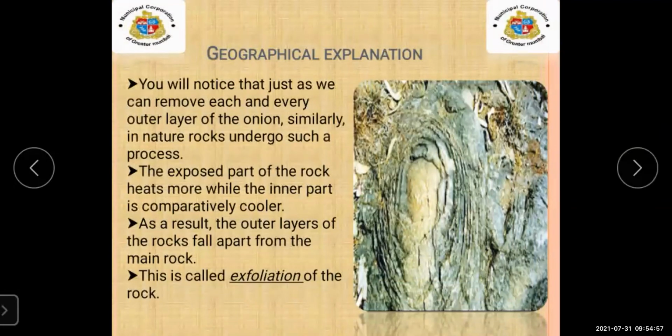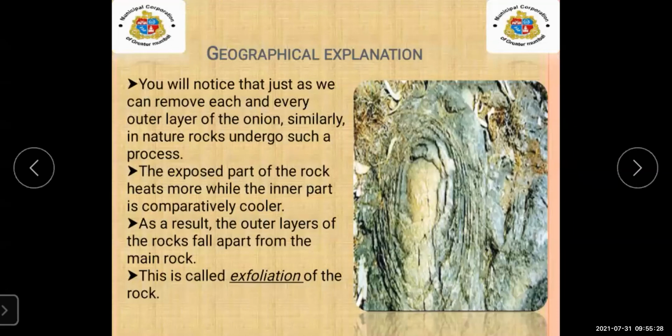Now you will notice that as we can remove each and every outer layer of the onion, similarly in nature rocks undergo such a process. As we cut the onion into parts, we can easily remove the layers. Similarly in nature, the rock also goes through the process like this.